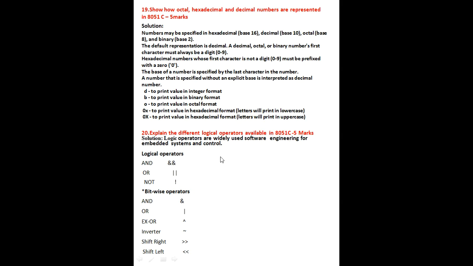Okay, and the last question of this unit is: explain the different logical operators which are available in 8051 C program. Simply you are going to list out the logical operators with symbols, and you can mention them for the 5 marks. Logical operators are AND, OR, NOT. These logical operations are performed according to the truth table of AND, OR, NOT. You just write down the AND gate, OR gate, NOT gate with symbols and with examples.